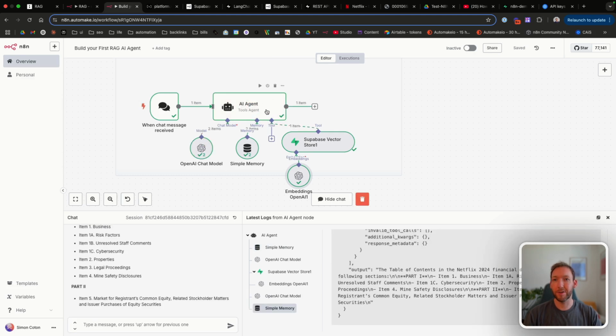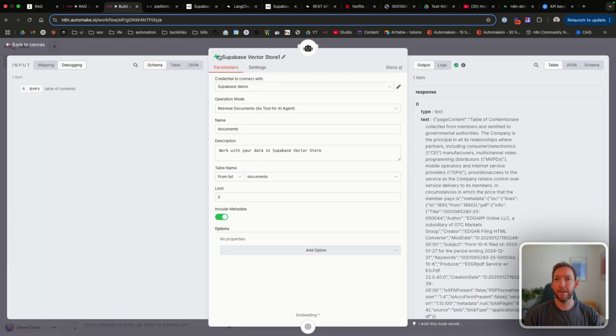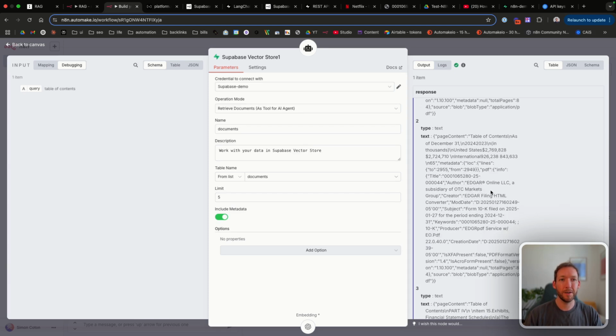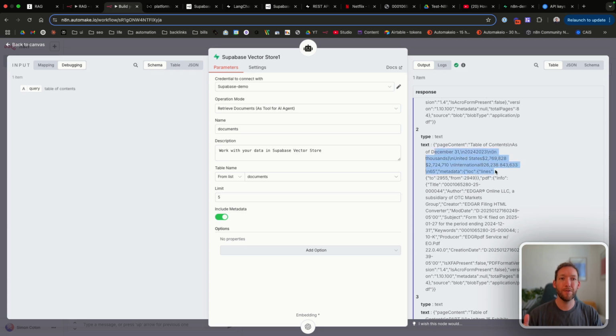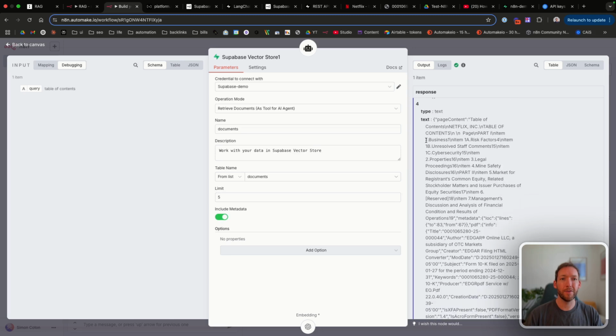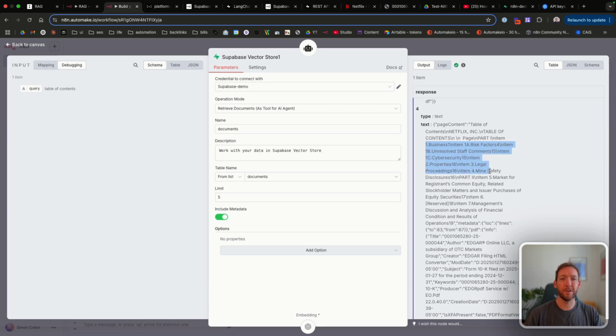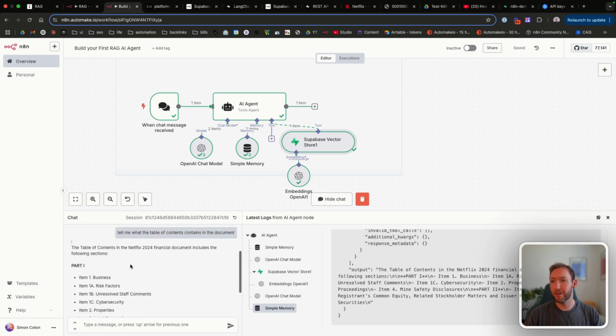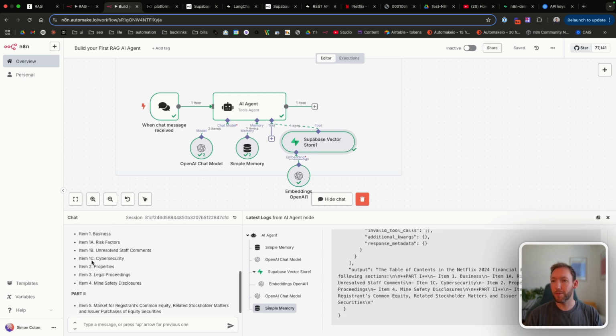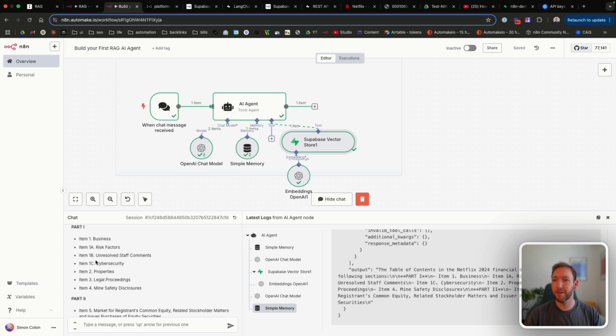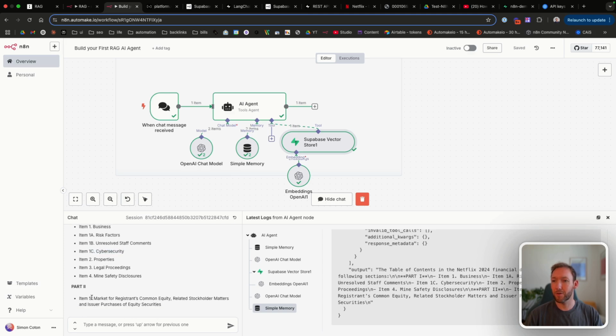And what we can see if we go into here first is we can see inside the Supabase vector store the response of the 5 most relevant pieces of information it's pulled. And you can see it's pulled multiple vectors where the page content contains table of contents. And it's finally in its 5th chunk pulled these various titles like business, risk factors, unresolved staff comments. So let's see what it's actually pulled here. So it's got part 1 and part 2. It's got business, risk factors, cybersecurity, properties, and it's gone all the way up to item 5.